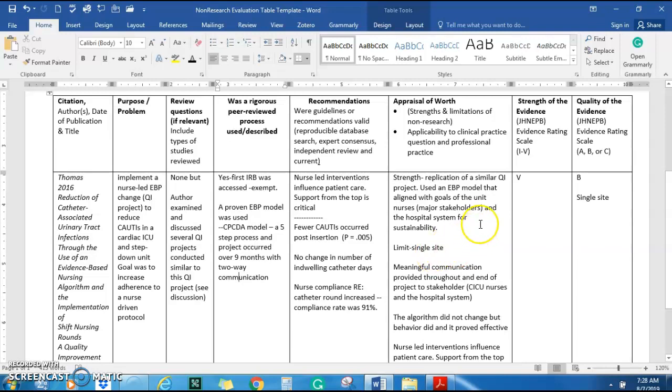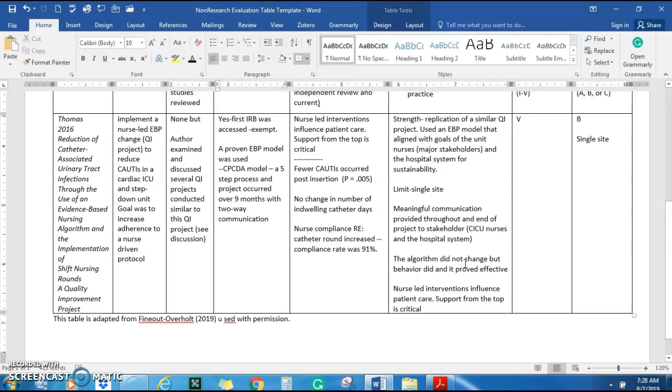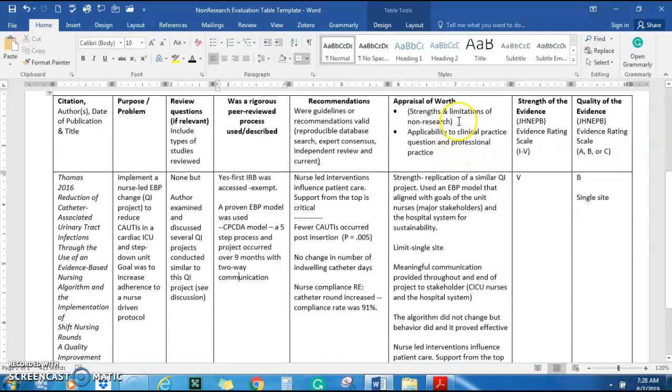The limitation was a single site. That's just a given, but that's a limitation. The other thing is, and this goes back to positive, so I'm kind of bouncing around here, but they did have that meaningful communication all the way across. The strength was the algorithm didn't need to change, but it did change behavior, and that proved effective, which was great. And I love this because nurse-led interventions influence patient care, and that's very important. So those were the strengths of the QI article. And then this was just the one limitation.